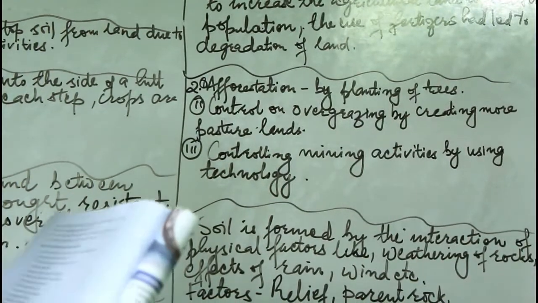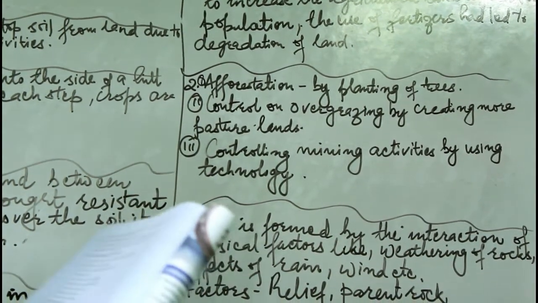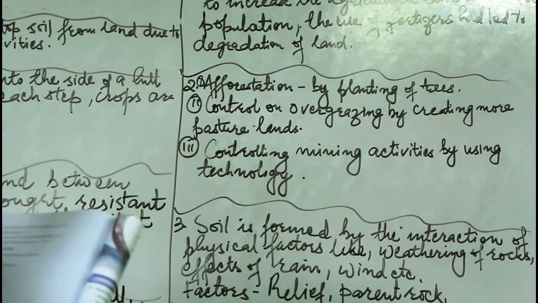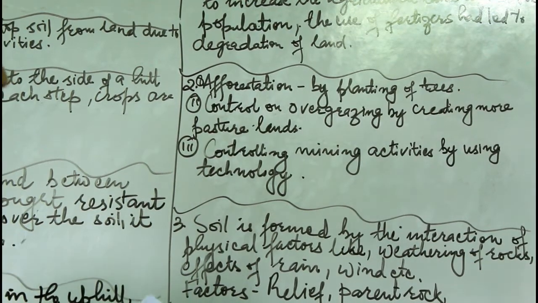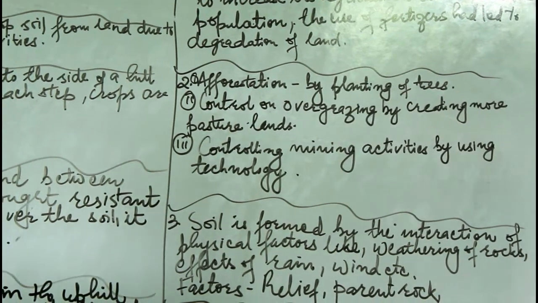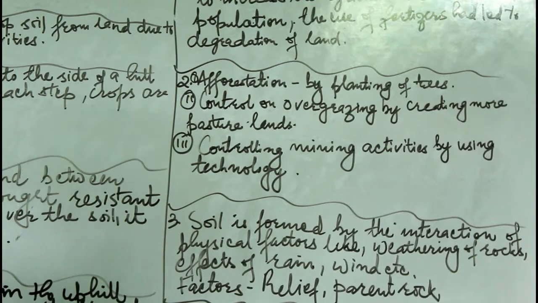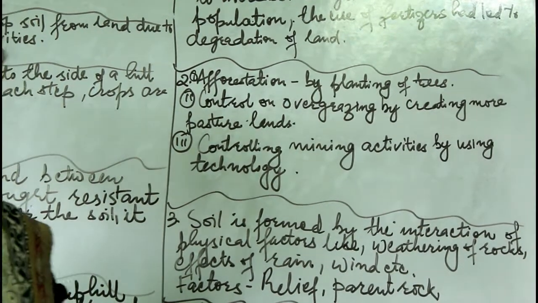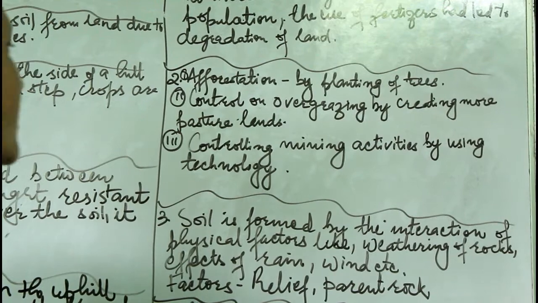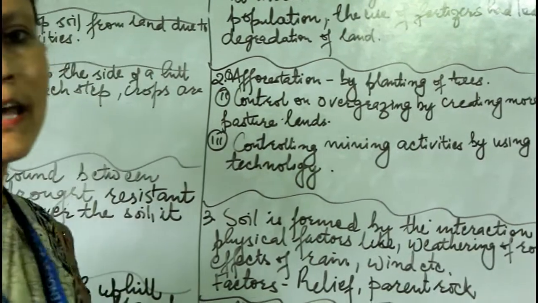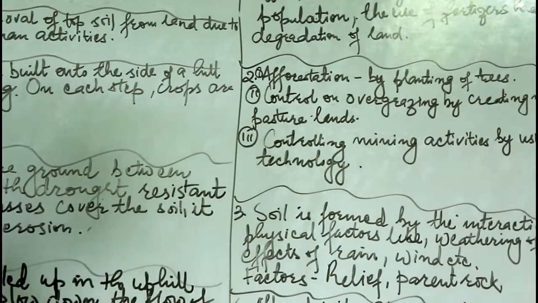Number 2 question. There are some methods by which we can conserve land. Afforestation, that is, planting of trees. Control of overgrazing by creating more pastoral lands. Controlling mining activities by using technologies.